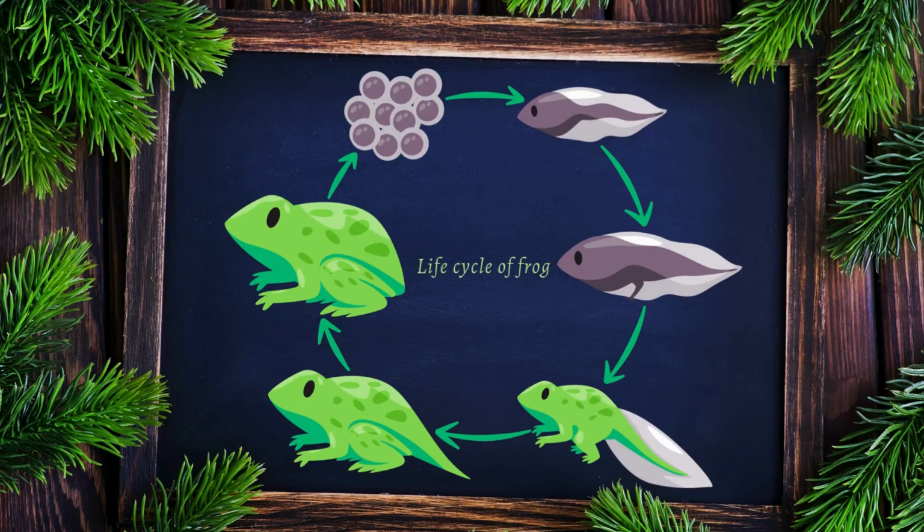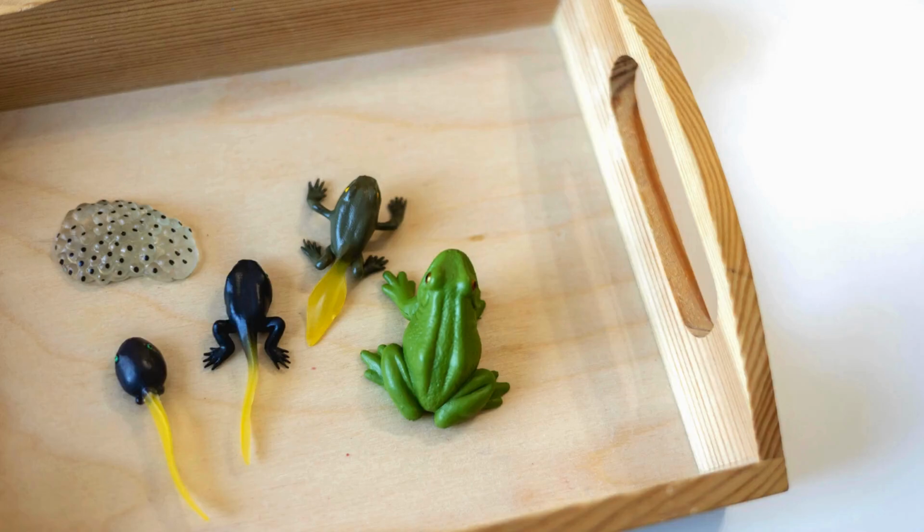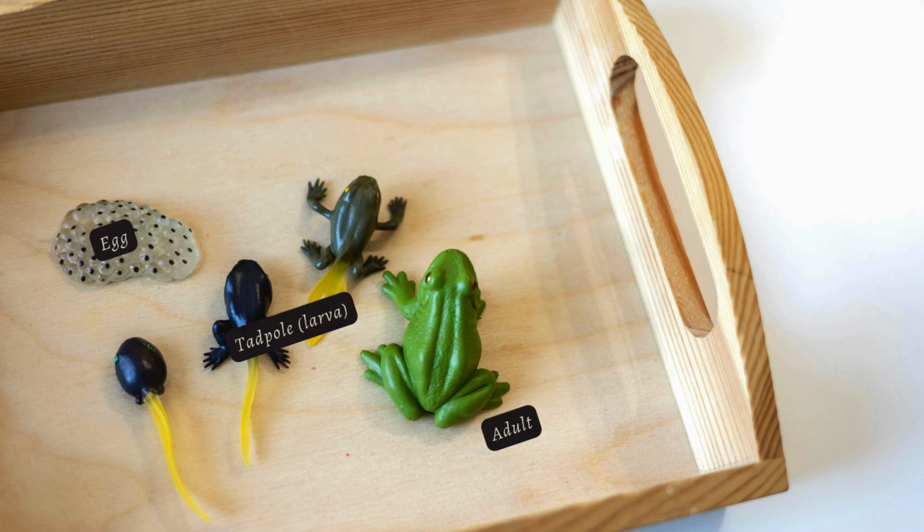The life cycle of frog is shown here. Observe the different stages of frog, starting from the egg to the adult stage. We find that there are three distinct stages, that is, egg, larva or the tadpole, and adult.